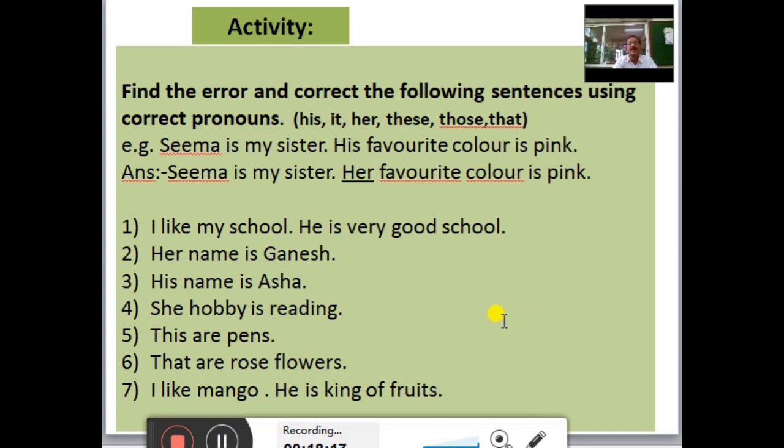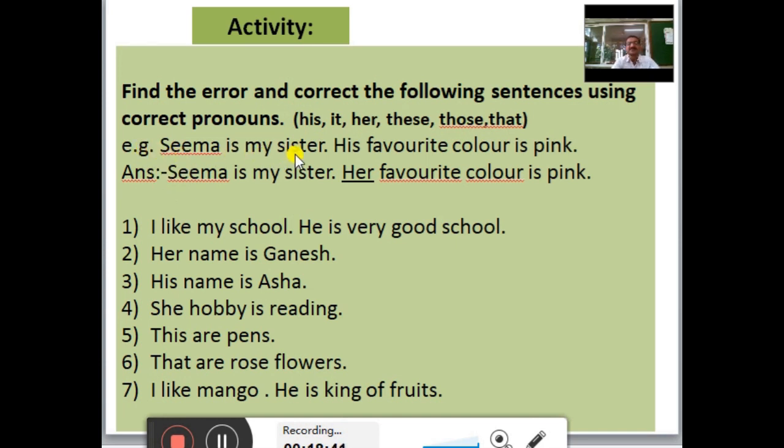Students, we have learned 8 types of pronouns. With the help of the explanation given before, we have to solve this activity. Find the error and correct the following sentences using correct pronouns. The pronouns given in the bracket are his, it, her, these, those, that, etc. The first sentence is given for you.